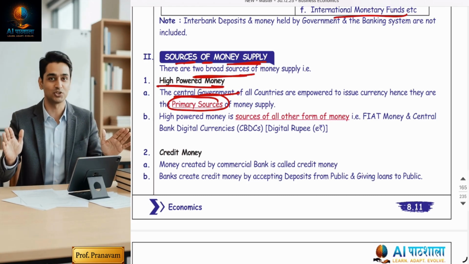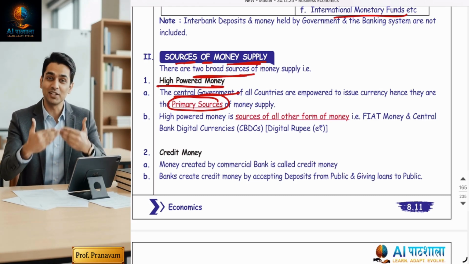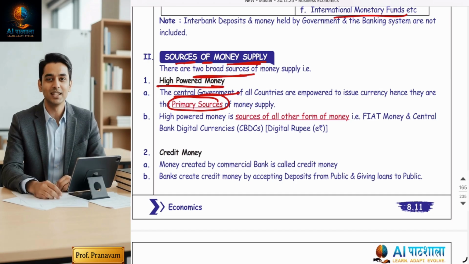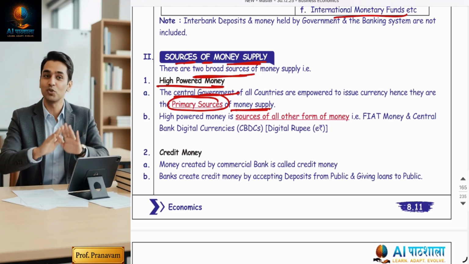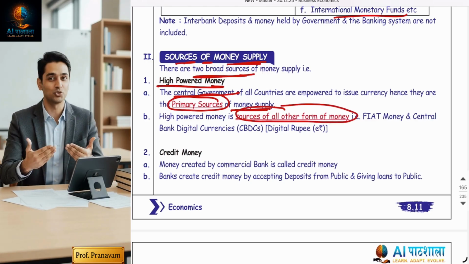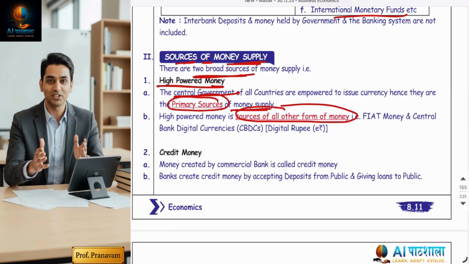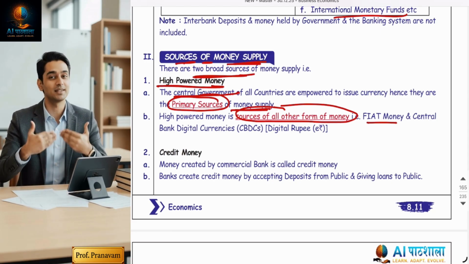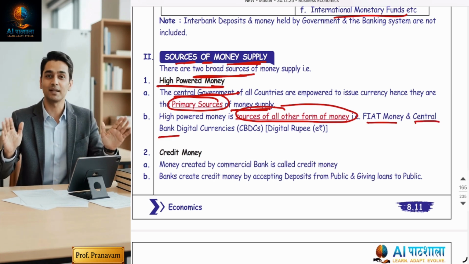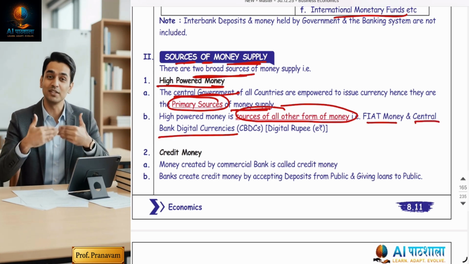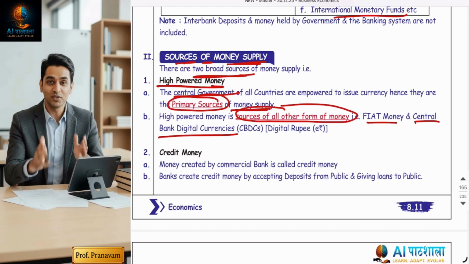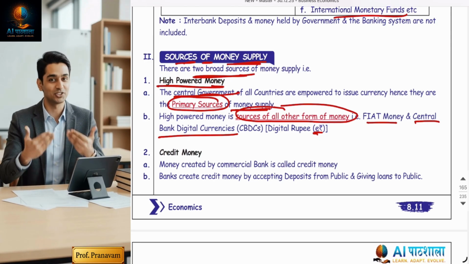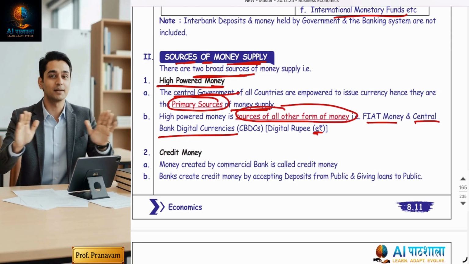Yes. Now, why is it called high powered money? Because, guys, it is a base for the entire money supply, as well as it is a source of all other forms of money. High powered money means over here fiat money. Fiat money means paper money and steel coins which you are using, and central bank digital currency. Guys, nowadays RBI has also issued CBDCs. The sign of CBDC is e-rupee and paper money is rupee. Okay.